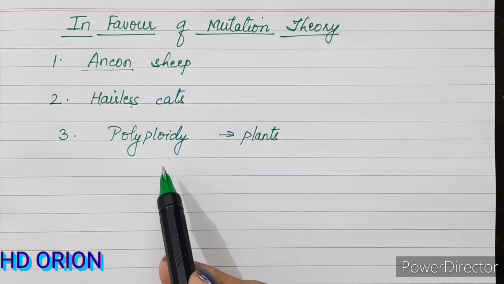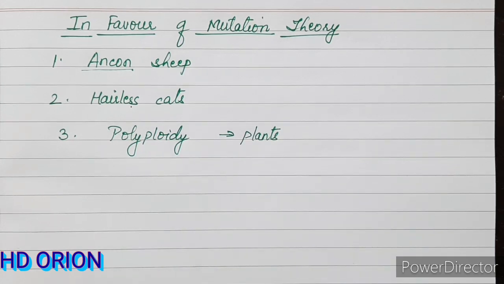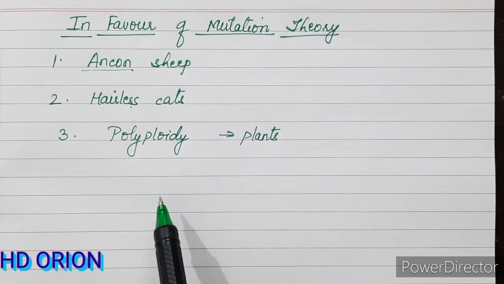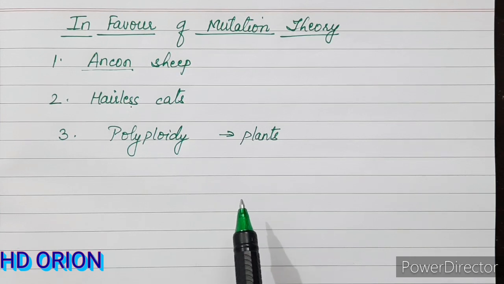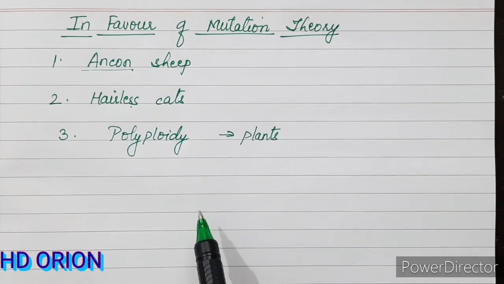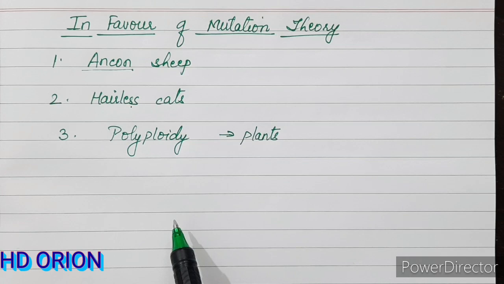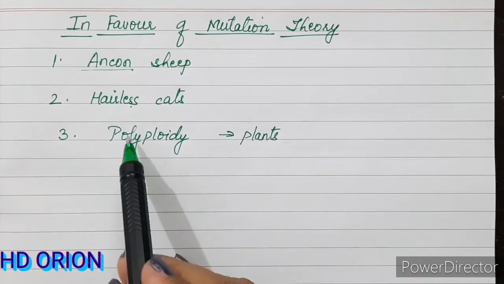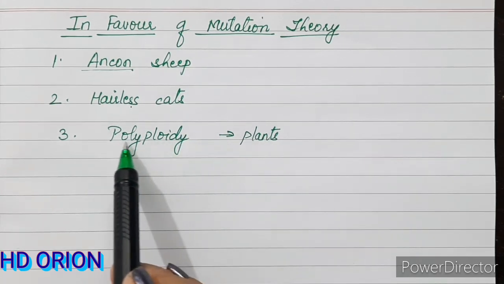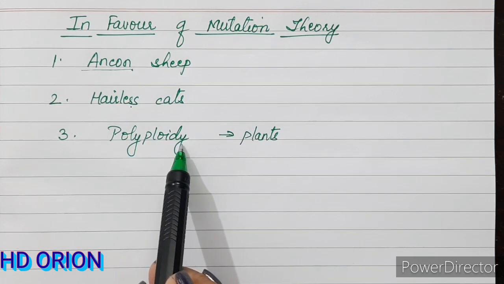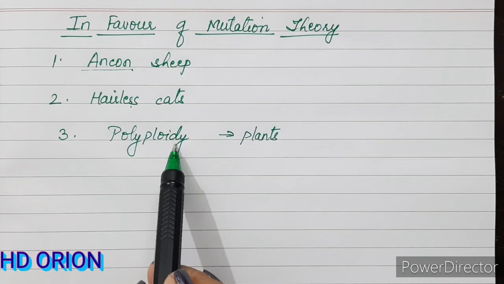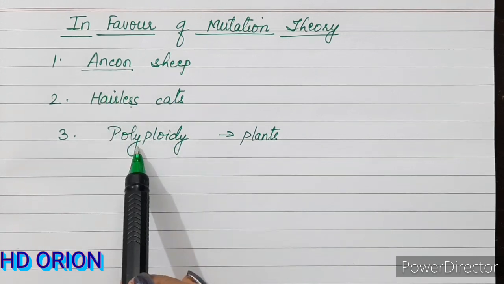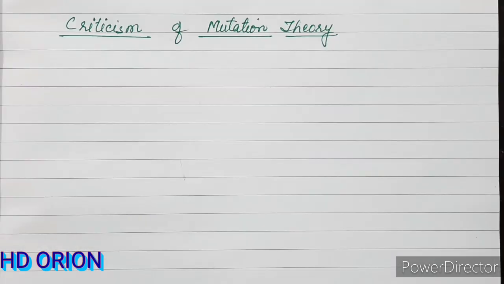However, we know that the ovum and the sperm will fuse together to regain the diploid number. But if two sperms fuse, it will be triploid, and then the general process of embryonic development and the cleavage process will not take place normally, and it will not sustain, it will die. But this is seen very well in plants. So this is actually the increase in the number of chromosomes in sets. So we call this also mutation. So polyploidy, this all goes in favor of mutation theory.